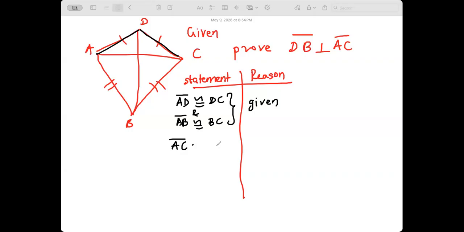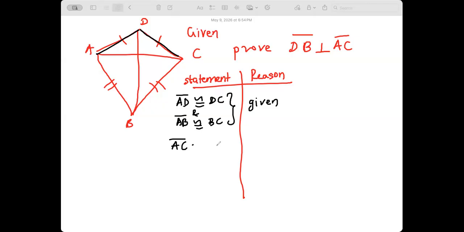It's not given as well, right? No, I don't think so. I was going to say AC and DB are two lines that intersect.